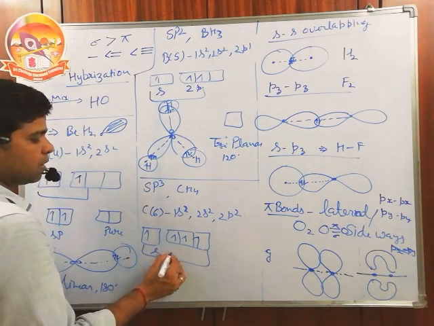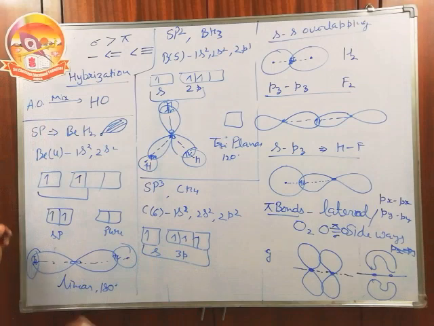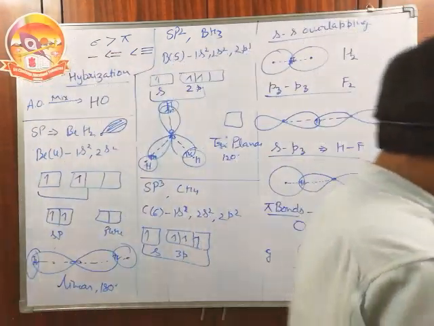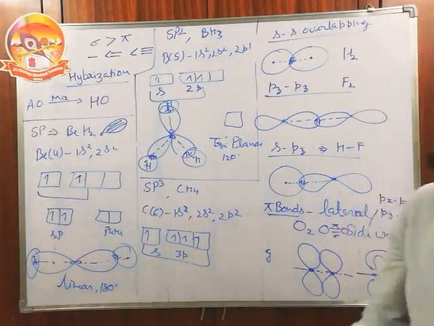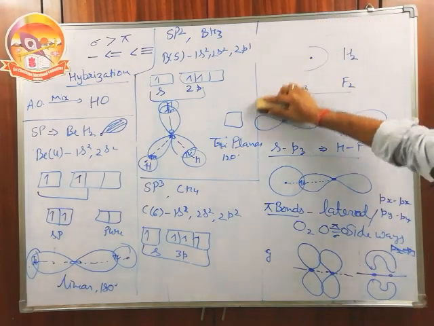Then what happens? 2s and 3p mix up together to give a new set of orbitals, and that new set of orbitals is called the sp3 hybrid orbitals.